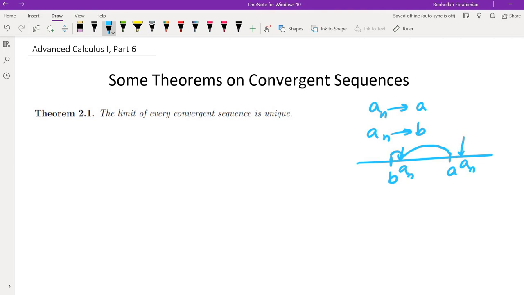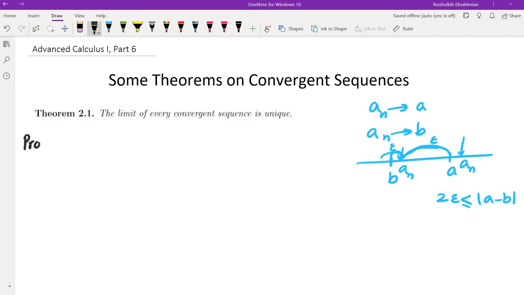We could take epsilon to be in a way that if you go epsilon this way and epsilon this way, you're going to not reach A or B. So we want epsilon plus epsilon to be less than B minus A, or absolute value of B minus A. So we can take, or even equal would be fine. We can take our epsilon to be A minus B.